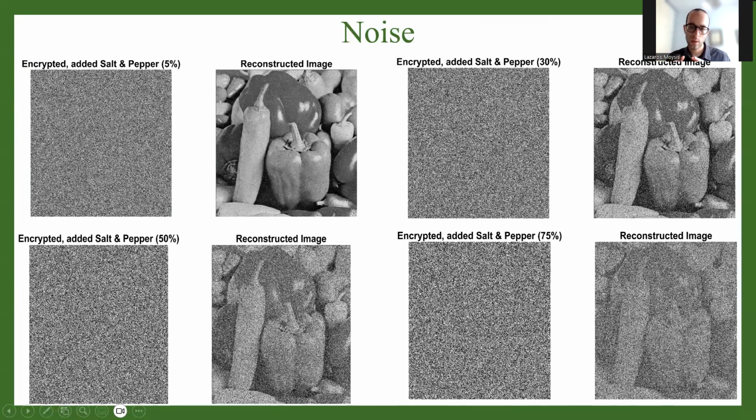Okay, of course, this has to do with considering both permutation and substitution operations. But you see right here that even if I have 70% of salt and pepper noise, of course, the final result is very noisy, but I can still make out the shapes in the original Pepper's image. Right. So overall, of course, this has to do, as I said, with both permutation and substitution. But for cropping and tampering attacks, as you can understand, shuffling is extremely important to make sure that all the information lost is not on a specific block, but it is actually dispersed throughout the text. So no, you cannot just do substitution. You also need to do permutation, right?